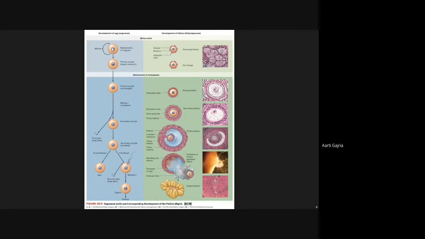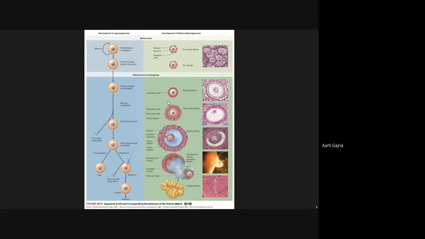This is again the oogonia. Oogonia will undergo the first prophase, get arrested, and this stage is called the primary oocyte.